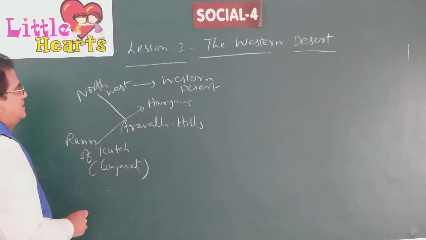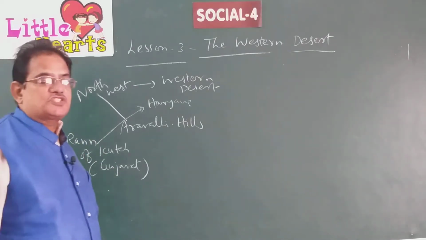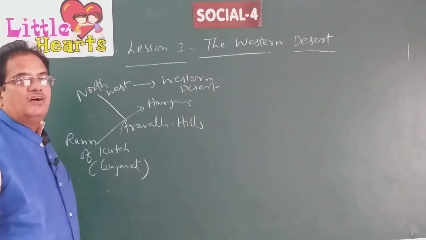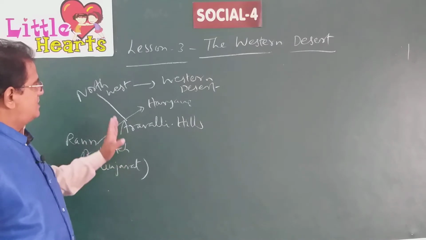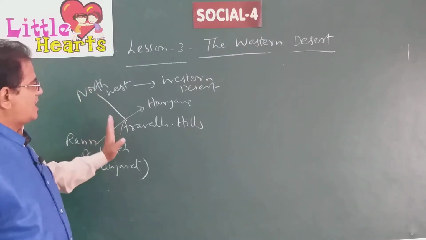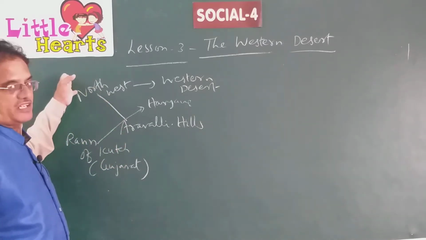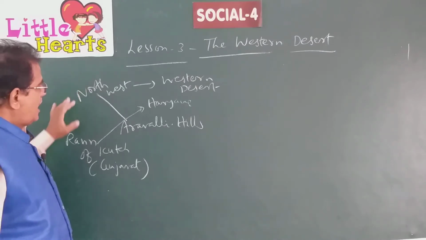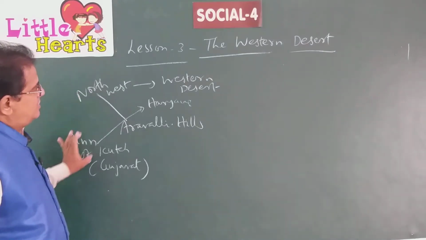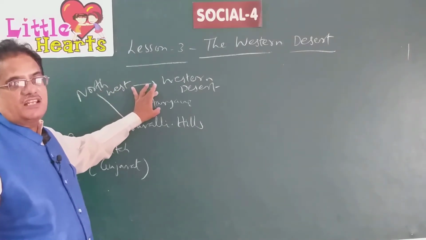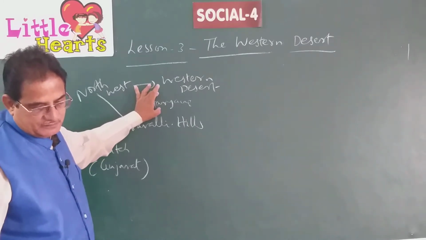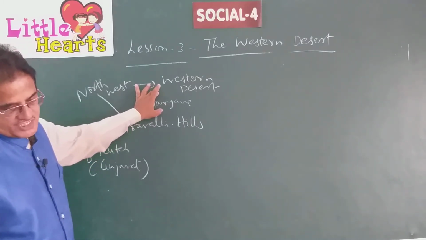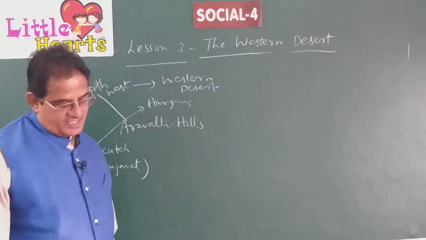This is the range or extension of the western desert: northwestern part of Aravalli hills till the border of Pakistan, and from the Rann of Kutch in Gujarat to the border of Haryana in the northern part.